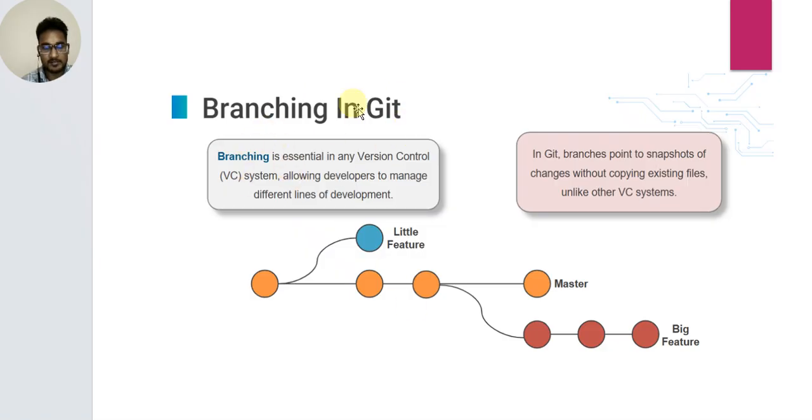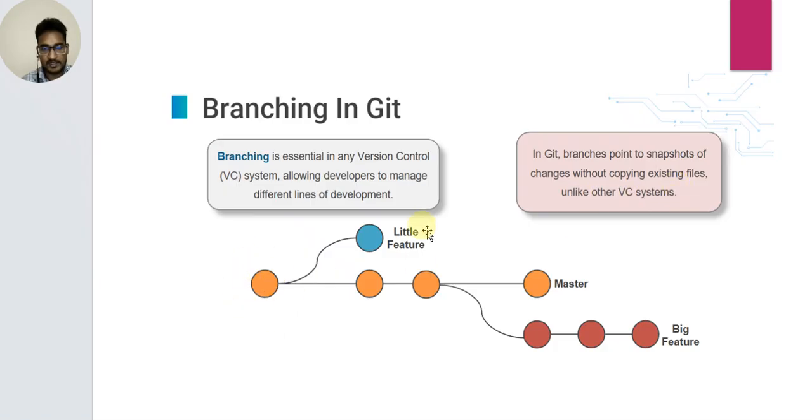Branching in Git is essential in any version control system, allowing developers to manage different lines of development. In Git, a branch points to a snapshot of changes without copying existing files, unlike other version control systems.